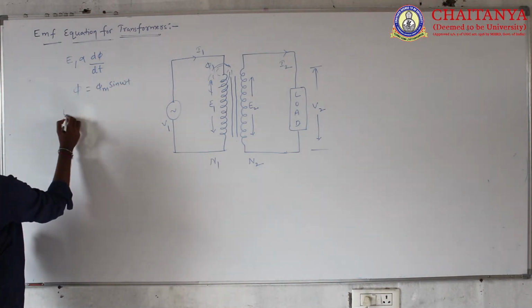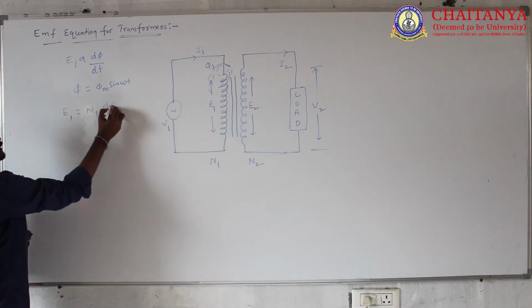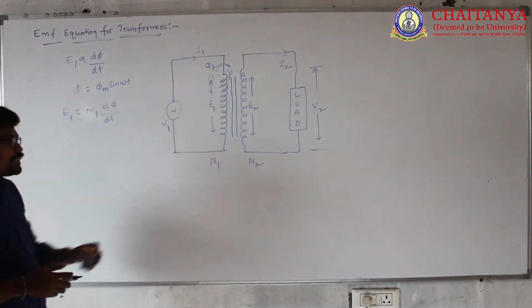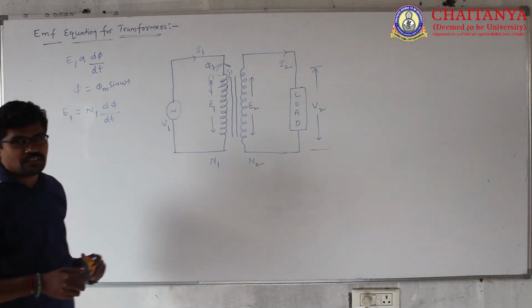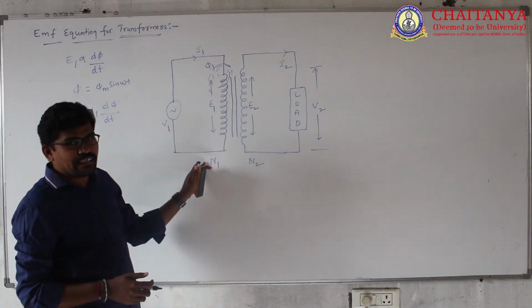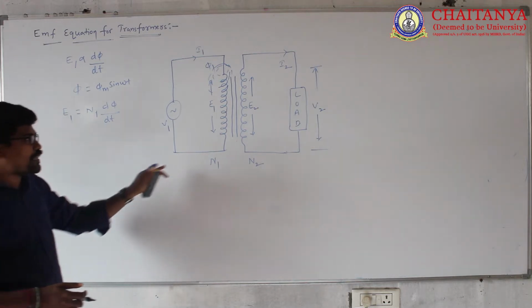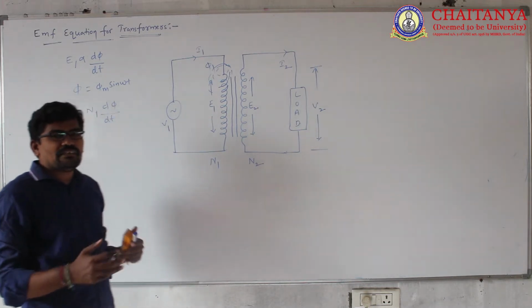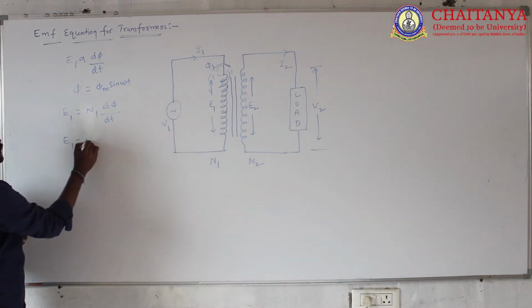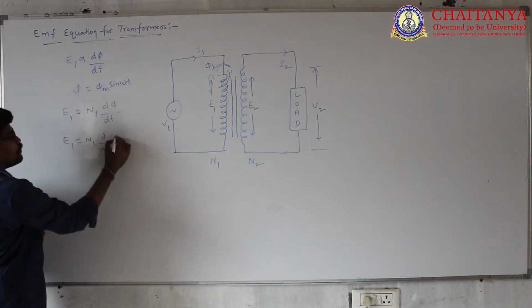The EMF generated in the transformer primary winding is E1 equal to N1 times d phi by dt, where N1 is the number of turns in the primary winding of the transformer. It's a proportional constant. If the number of turns in the winding is high, the EMF generation is high. If the number of turns is less, the EMF generation is less. Then E1 equals N1 times d by dt of what is phi? Phi m sin omega t.